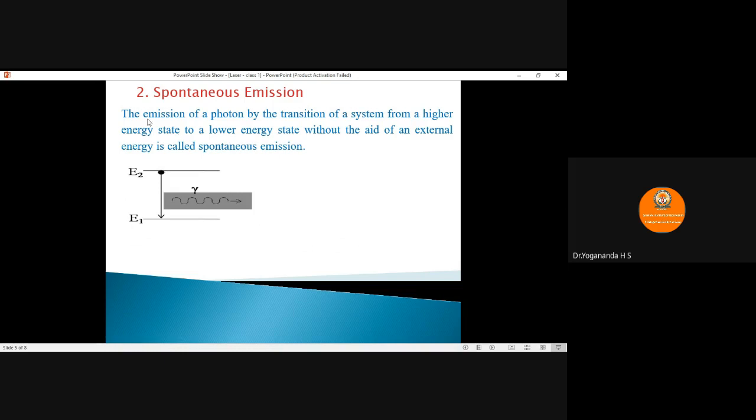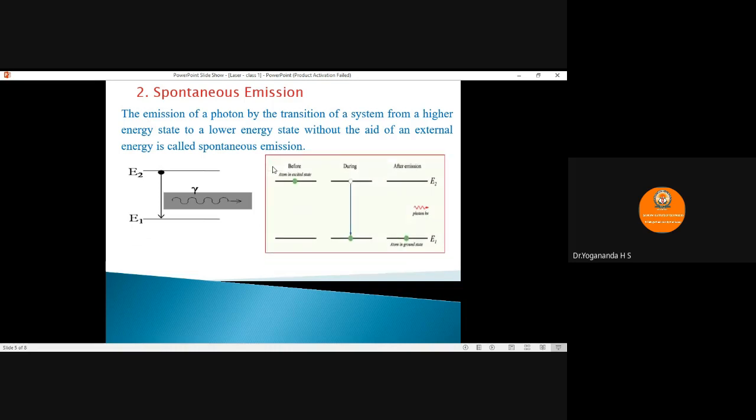After that interval, the atom automatically comes down to the ground state by emitting a photon of energy, where the energy of the emitted photon is equal to the difference in energy levels of the two states, and is represented by an atomic equation. Atom star, the atom in the excited state, gives rise to the atom, which comes to the ground state by emitting a photon of energy.